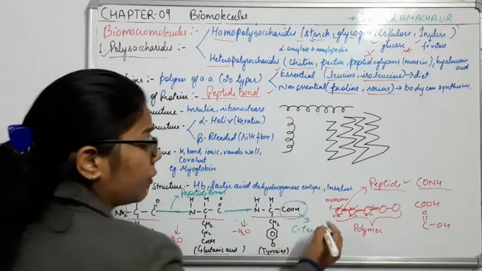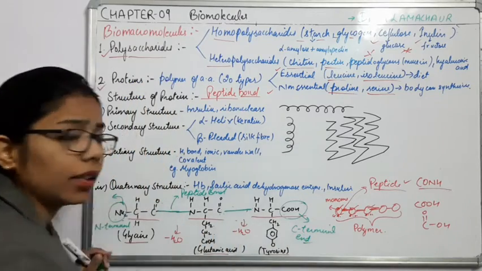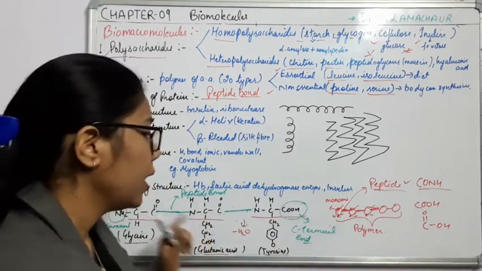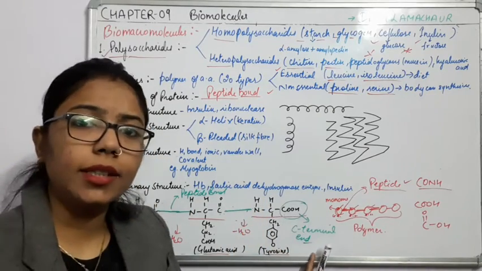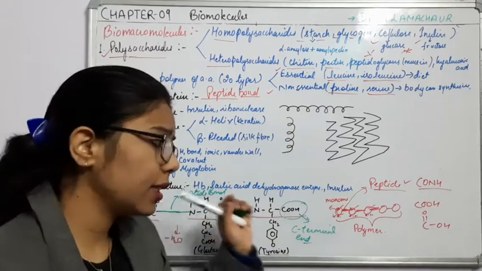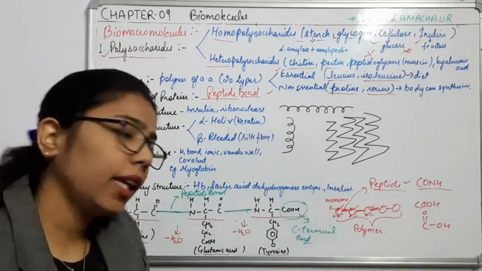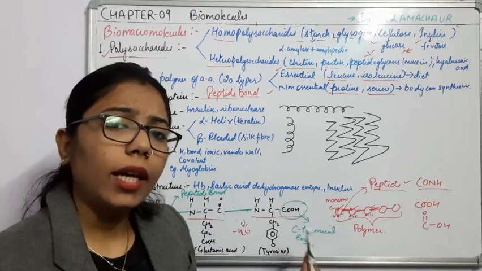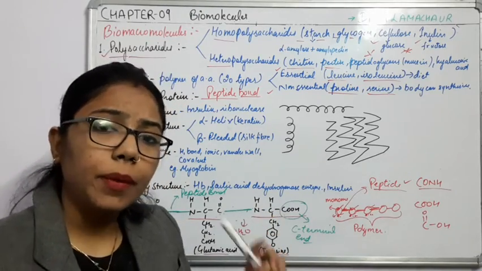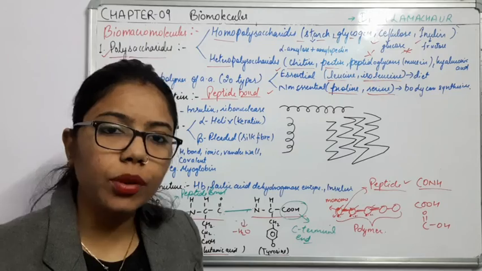It doesn't matter how long the chain is. If the chain is of 3, again there will be an N terminal and a C terminal, or if the chain is very long, again there will be an N terminal and a C terminal, right? So the N terminal and C terminal are present in all types of proteins.